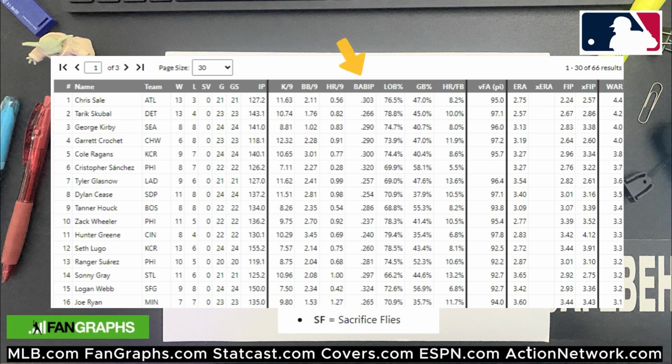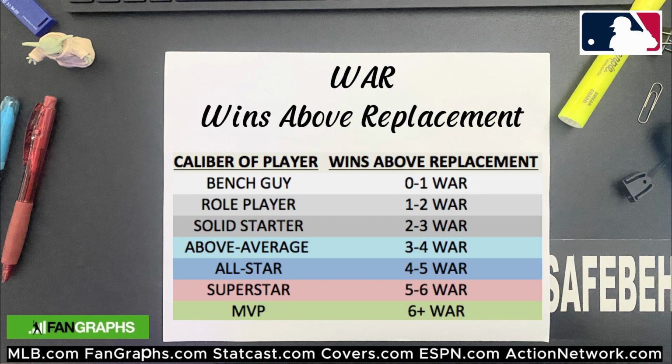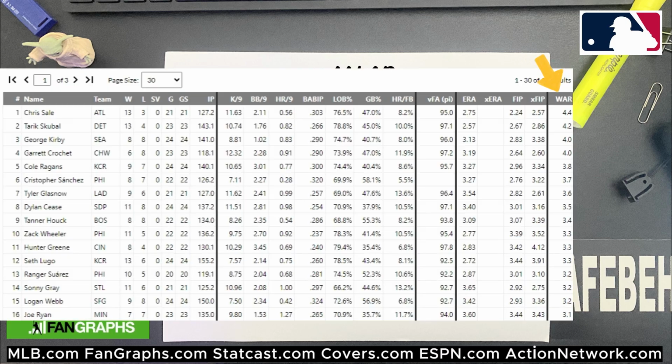Wins above replacement, or WAR. WAR is a comprehensive metric that estimates a pitcher's total contributions to their team, factoring both performance and context. WAR is a baseball stat that tells us how much better a player is compared to an average player who could replace them. Imagine you have a player who's really good at hitting, fielding, and running. WAR combines all these skills into one number to show how many more games or wins this player helps their team win compared to a regular player.